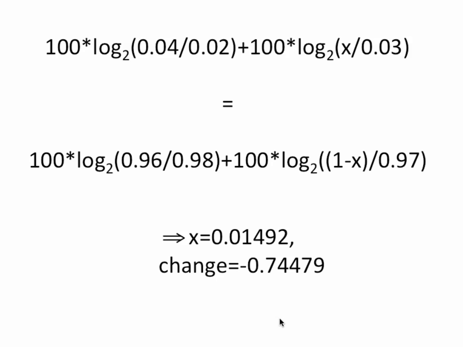Solving this equality, we get the forecast value x as 0.01492, which is the new current forecast value. And the guaranteed score change for us is negative 0.74479. This value is negative since the forecast value that came in as 0.03 moved the current forecast in the opposite direction of our original forecast that moved from 0.02 to 0.04. If this forecast value was in a favorable direction, we would have a guaranteed gain.